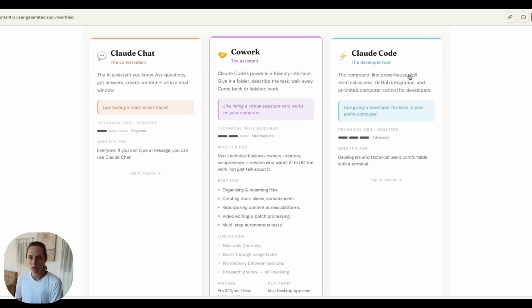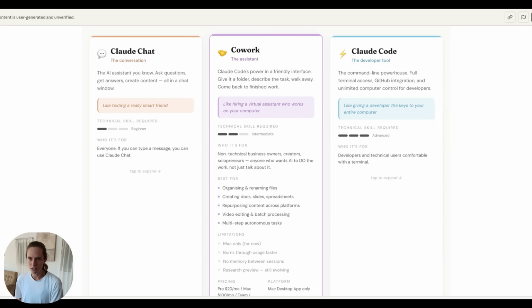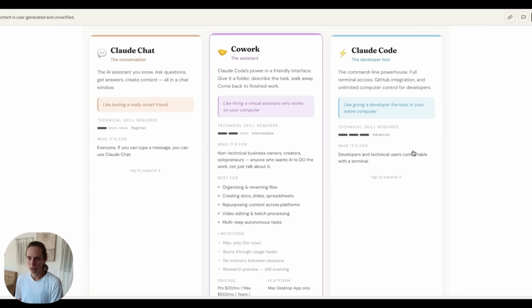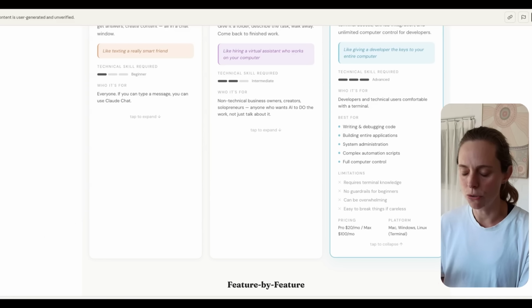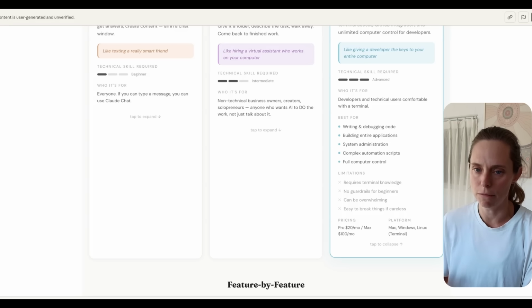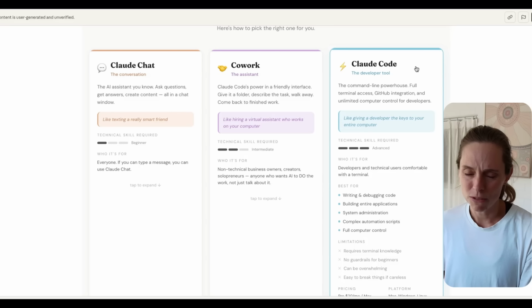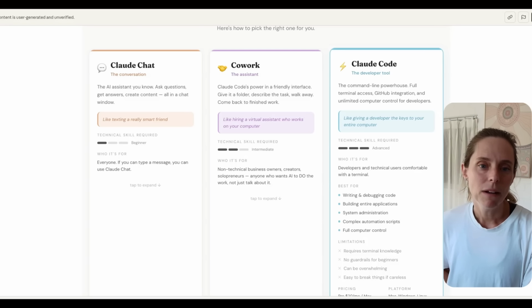And then finally, we've got Claude Code over here. With Claude Code, you can basically do whatever you want. That's how I feel about Claude Code. But the learning curve for it is a lot steeper. It is great at writing and debugging code, building entire systems and workflows. There are people out there using it for marketing, content, all sorts of stuff, so it definitely isn't just coding in applications. However, for people who've never opened a terminal, it is really kind of intimidating. So Cowork, as I said before, bridges that gap.